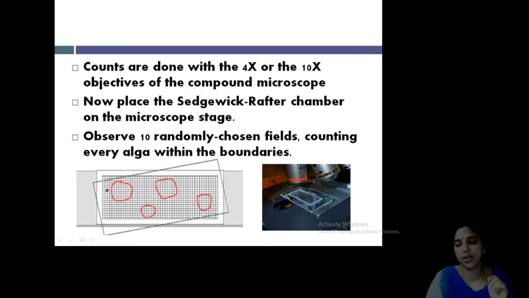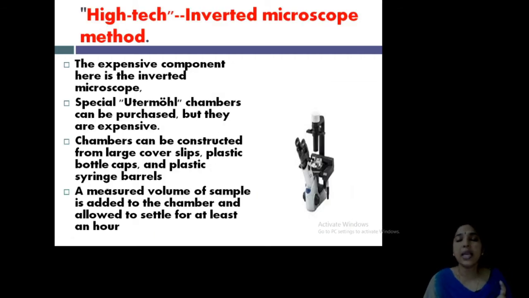Understood? Okay. Now, the second method is the high-tech method. The high-tech method is a costly method because this is a high cost microscope. This is an inverted microscope. See, the inverted microscope in the picture. This is an expensive method. The expensive part is the inverted microscope.